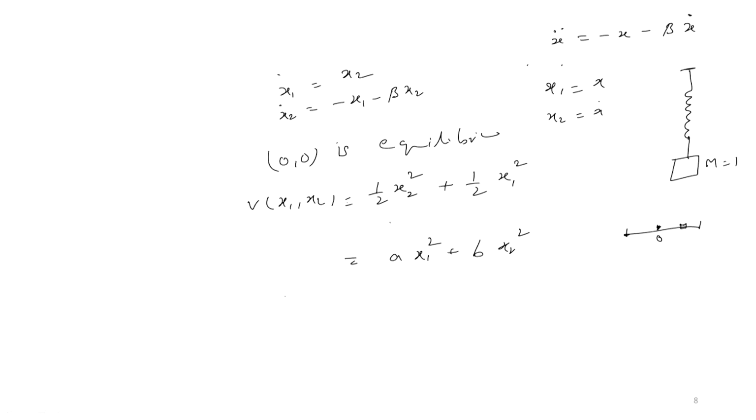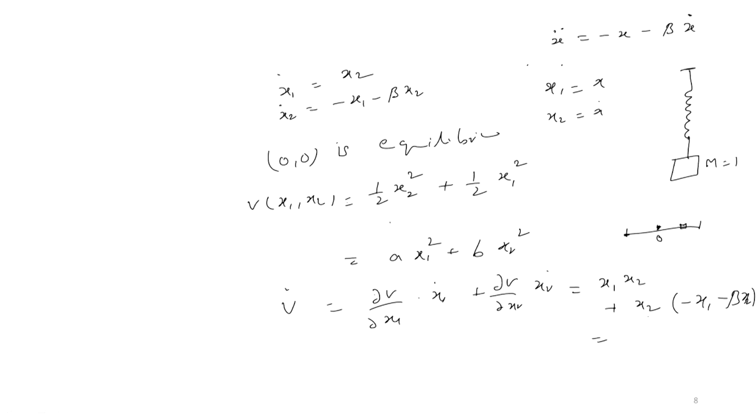We can easily show that V dot, by differentiating, is del V by del x1 into x1 dot plus del V by del x2 into x2 dot, which is equal to del V by del x1, that is x1, into x1 dot, which is x2, plus del V by del x2, that is also x2, into x2 dot, that is minus x1 minus beta times x2.